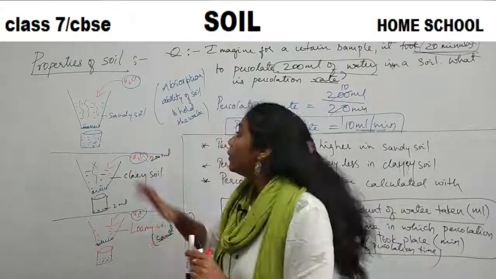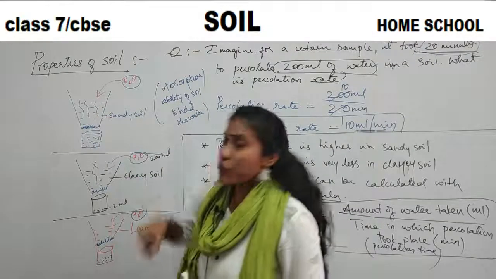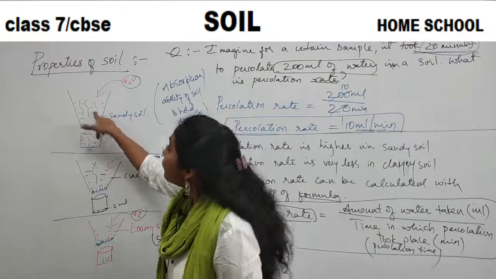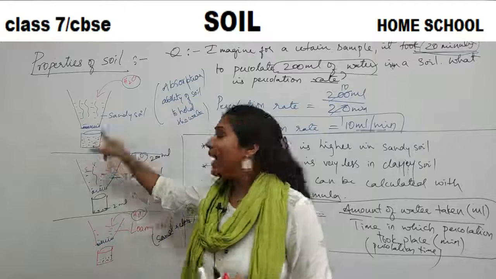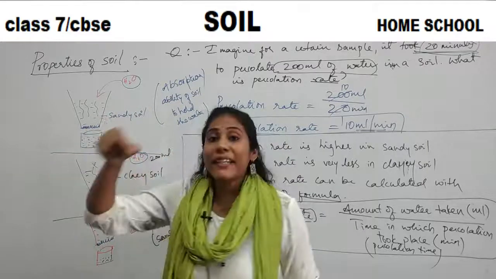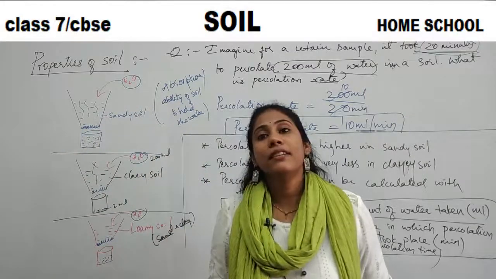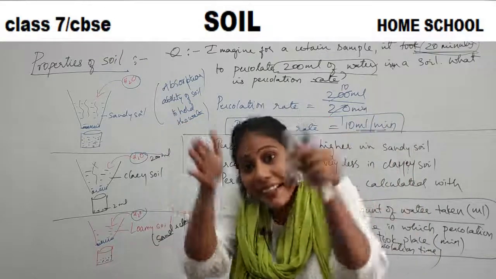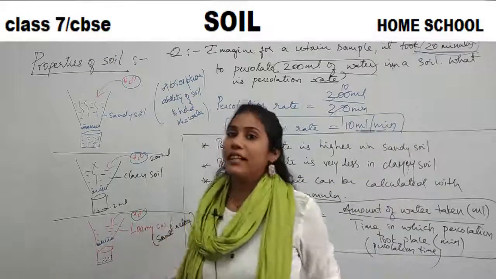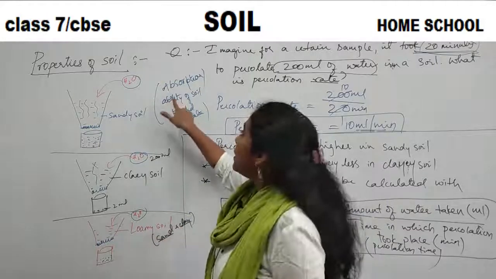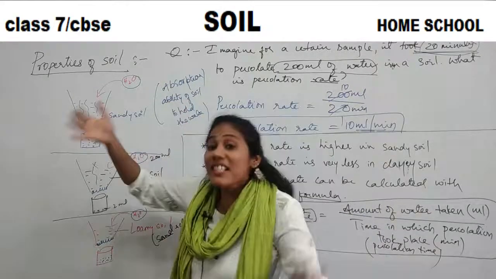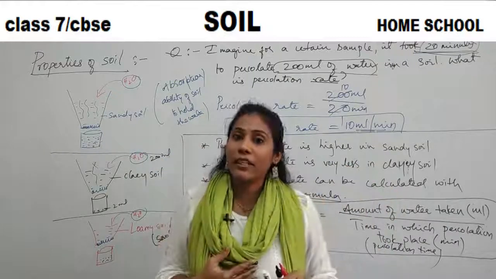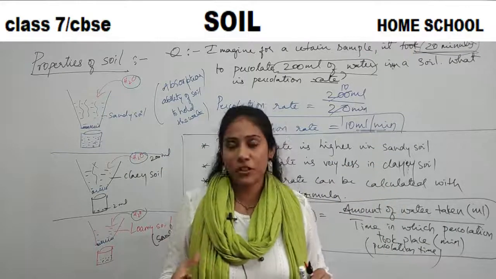Percolation means what? Movement of water through soil. How fast the water is moving into the soil, how fast the water is penetrating into the soil. Ability of water to penetrate into the soil is called percolation. What is absorption? Ability of a soil to hold the water, to absorb the water is called absorption.